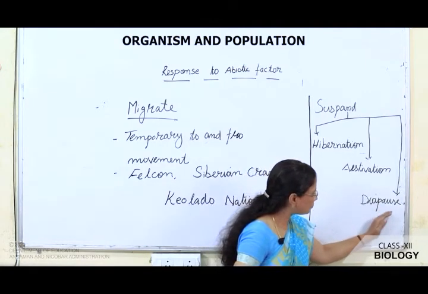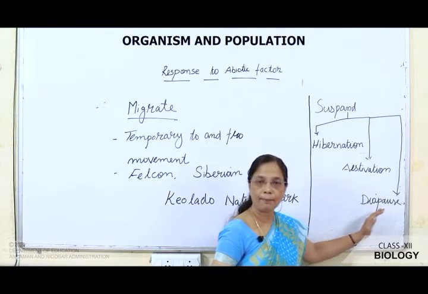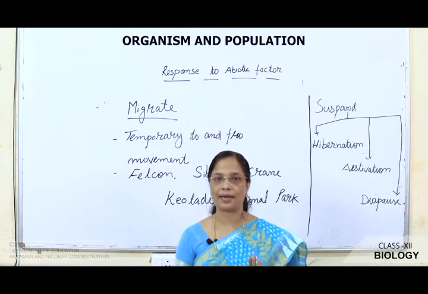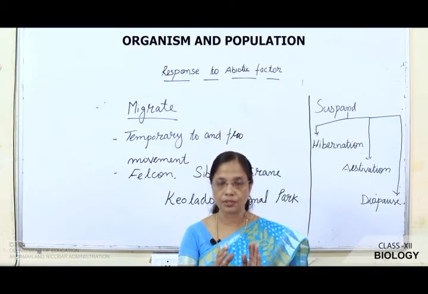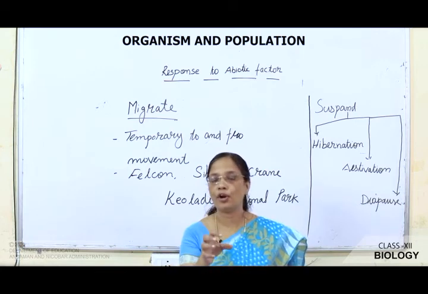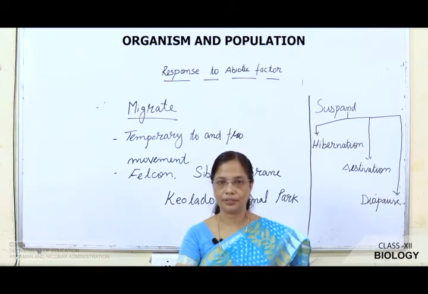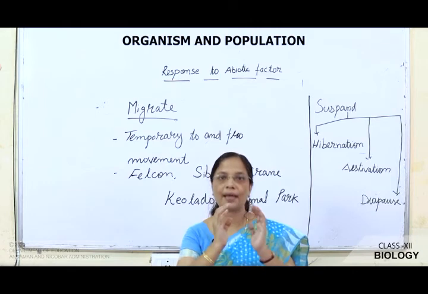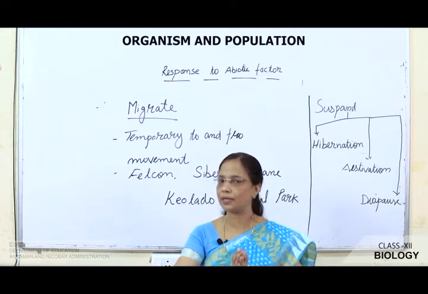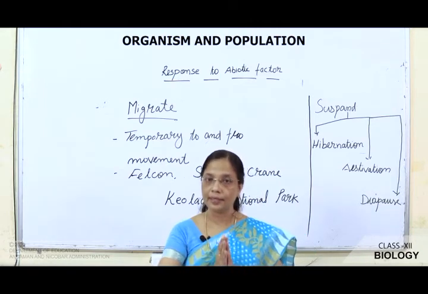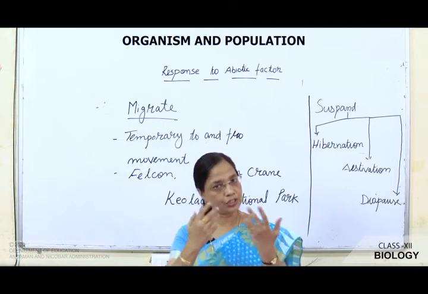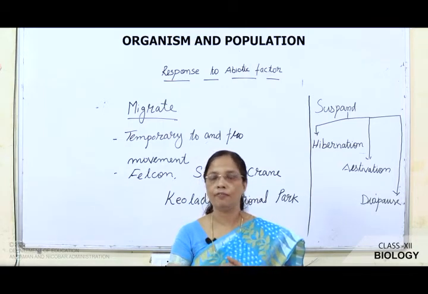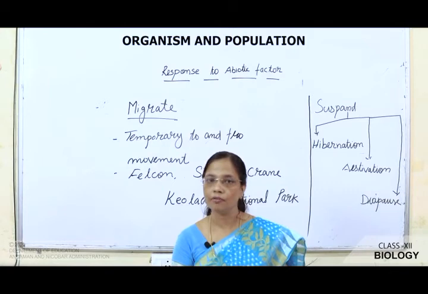Now, next is diapause. Diapause you can see in zooplanktons. They suspend their growth or their development in order to avoid unfavorable climatic condition, and they form a cyst-like structure during the unfavorable climatic condition, and they again germinate or develop when the climatic condition becomes favorable.